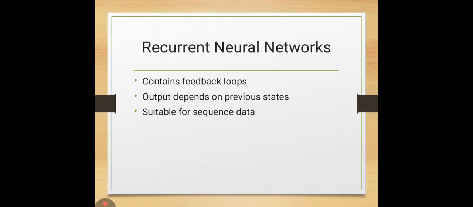Next are recurrent neural networks. Recurrent neural networks, also called RNN, contain feedback loops. In an RNN, the output depends on the previous states. They are suitable for sequence data such as speech, text, and time series data.